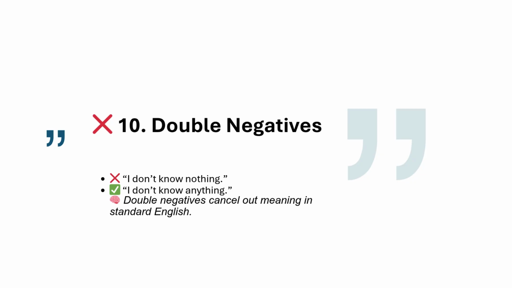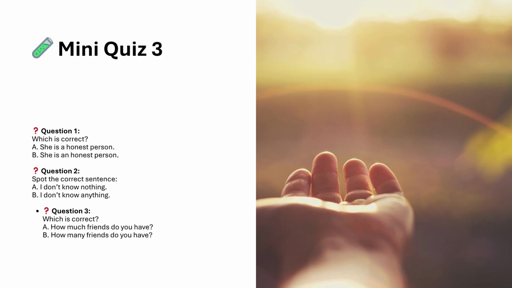And now it's time for our last quiz for the day. Let me know which is the correct answer. She's an honest person or she is an honest person? Write it down below in the comments. What do you think about this sentence? I don't know nothing or I don't know anything. Which one is correct?